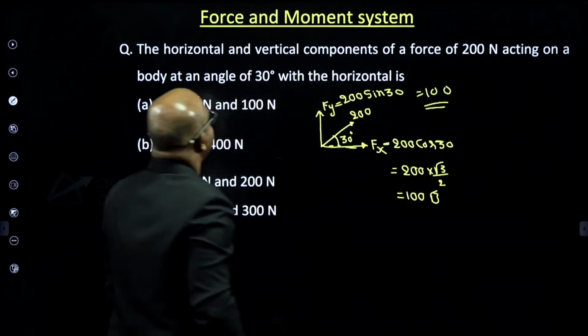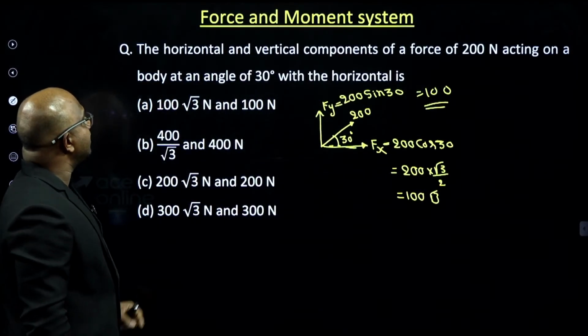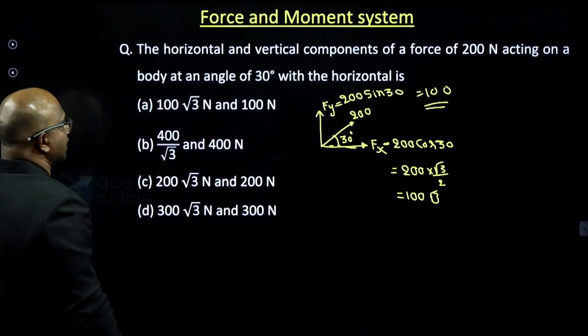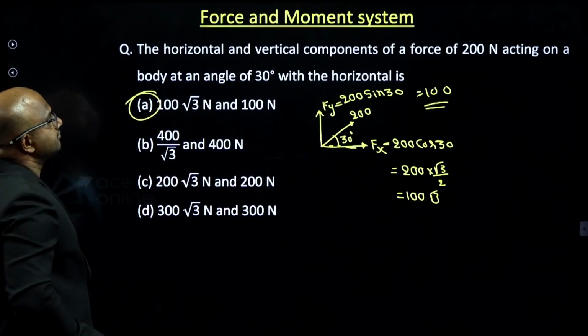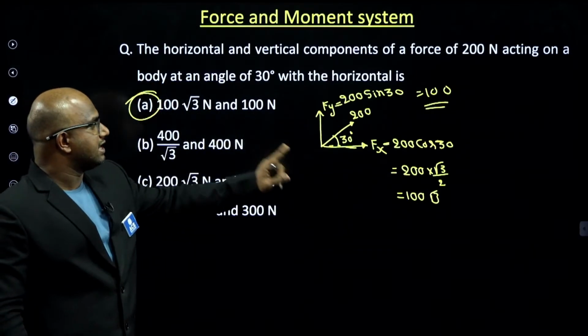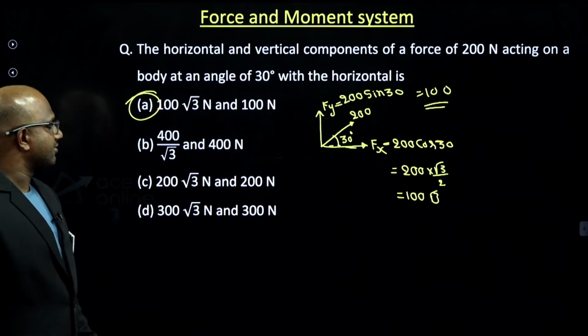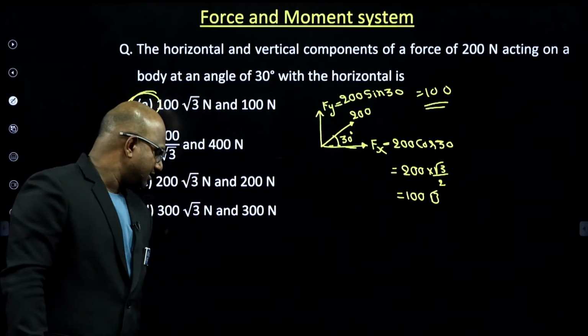First horizontal and then vertical: horizontal is 100 root 3, vertical is 100 itself, guys. I hope this is clear for you. Next.